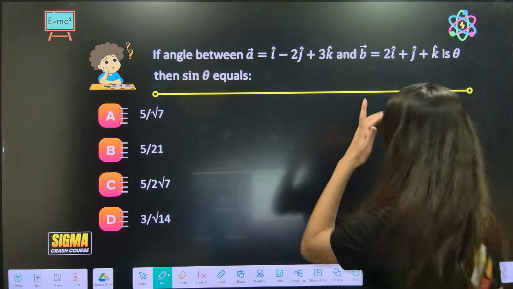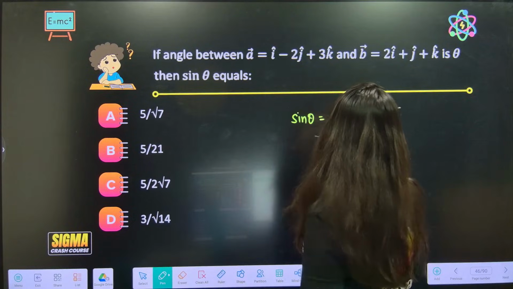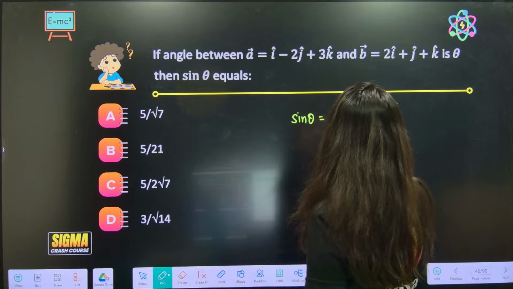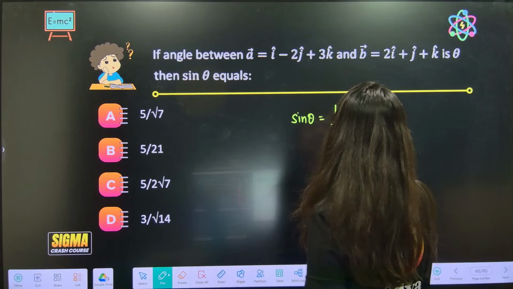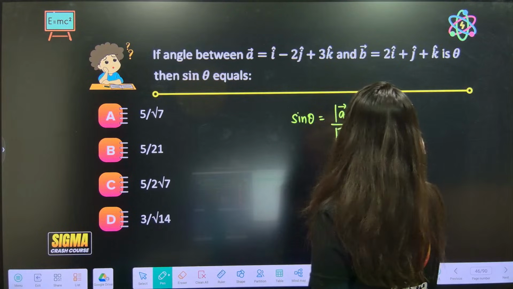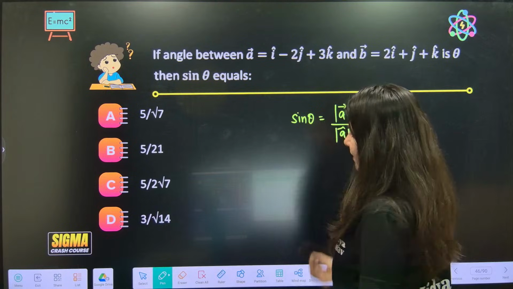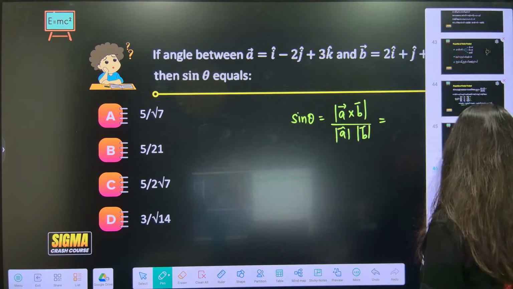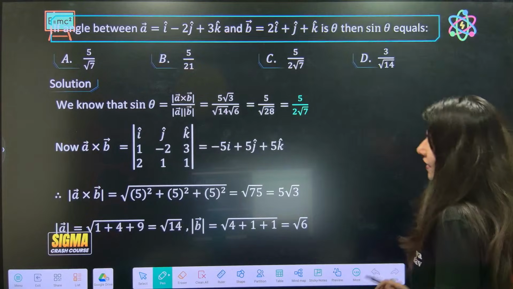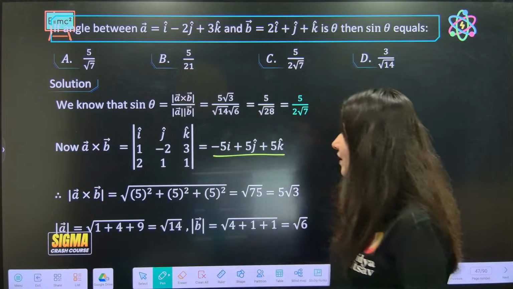So sine theta is equal to magnitude of A cross B upon magnitude of A, magnitude of B. Quickly find A cross B. I have a solution. A cross B is coming out as minus 5, 5 and 5.